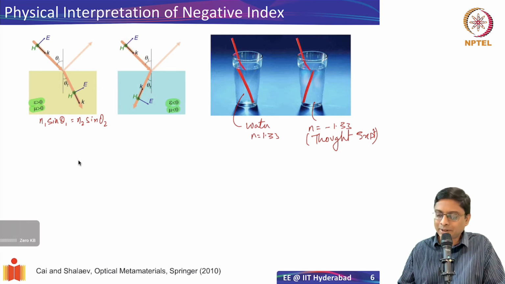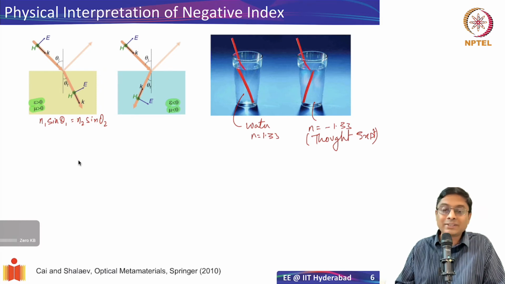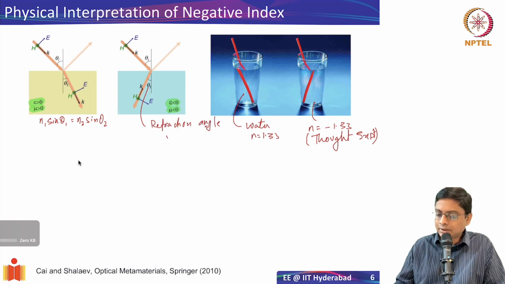Suppose I take my n2 to be negative, what does Snell's law tell us? You can take the minus sign into the sine, and it tells you that the wave bends in the negative direction. So in effect, if you have a negative index medium, the refraction angle is negative.